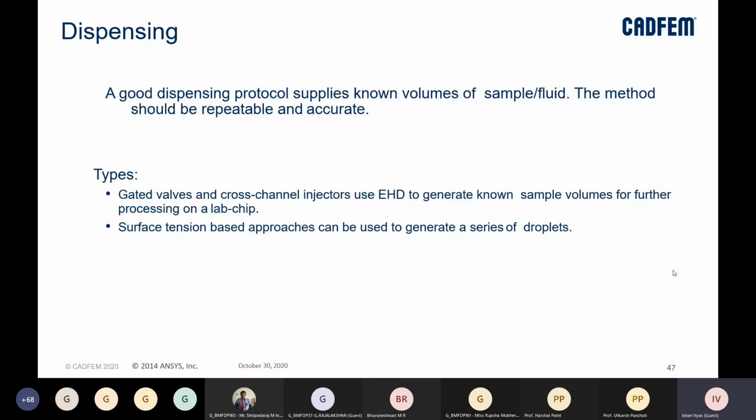Yes. Also, from the dispensing perspective, we need to have a good dispensing protocol, which can help us get the exact amount of sample fluid, and it should be both repeatable and accurate. Typically we use gated valves and cross-channel injectors, so that we know what sample volumes will be inserted on a lab on chip, right?